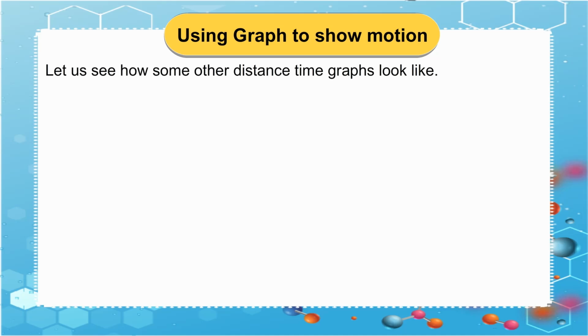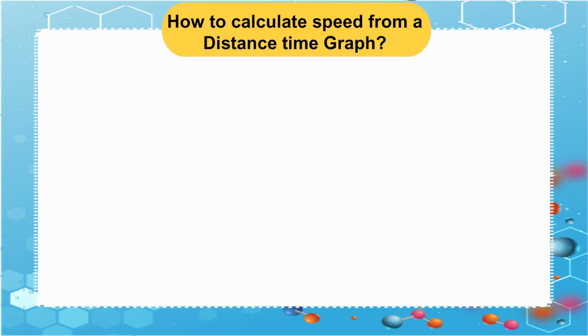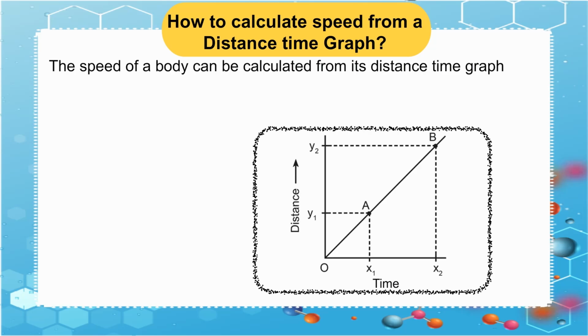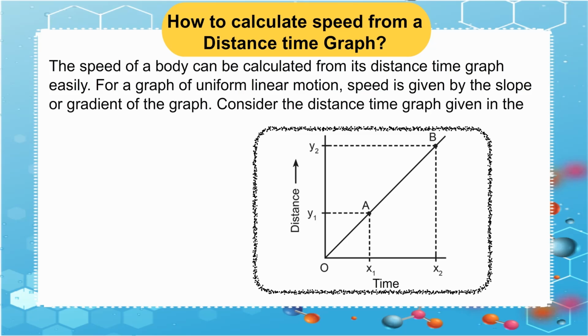Let us see how some other distance-time graphs look like. An object at rest. When an object is at rest, its position does not change with time. Non-uniform motion. When an object is moving unequal distances in equal intervals of time. How to calculate speed from a distance-time graph? The speed of a body can be calculated from its distance-time graph easily. For a graph of uniform linear motion, speed is given by the slope or gradient of the graph.